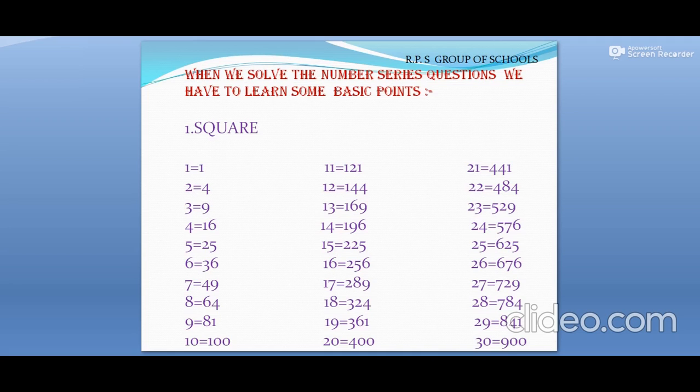The square of 1 is always 1, that is, when 1 is multiplied by 1, it is 1. The square of 2 is 4, that is, when 2 is multiplied by 2, the answer is 4. In this series we get the square of 3 is 9, of 4 is 16, of 5 is 25. In this way we get the square of any number we want by multiplying the number by itself.